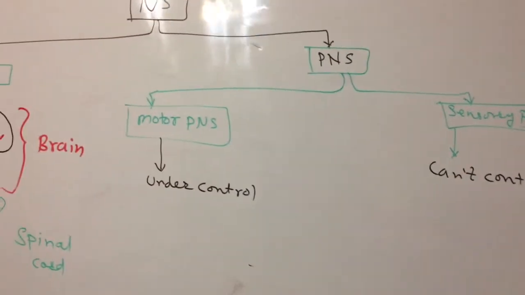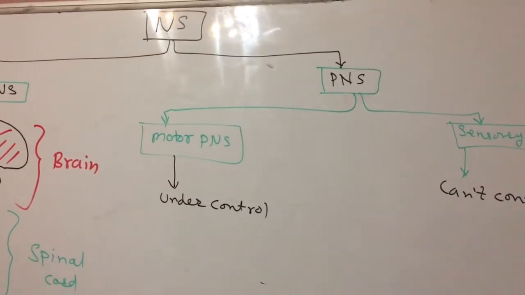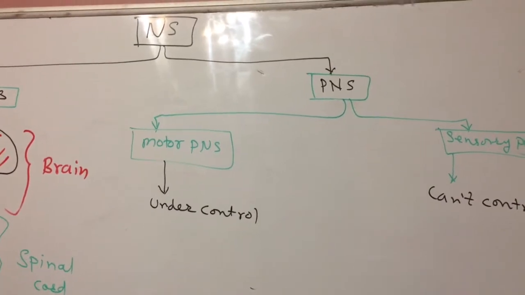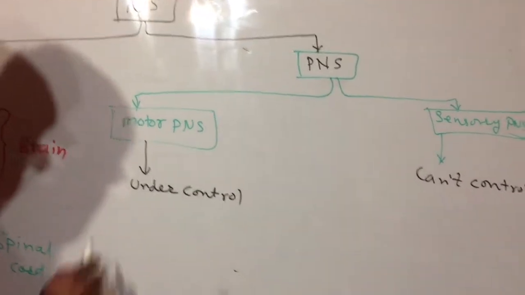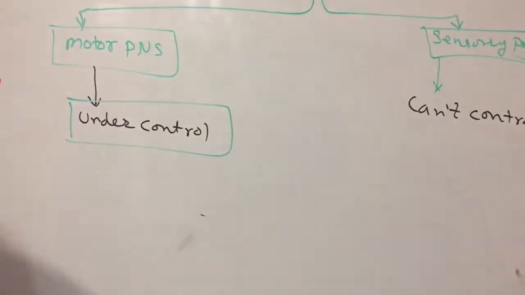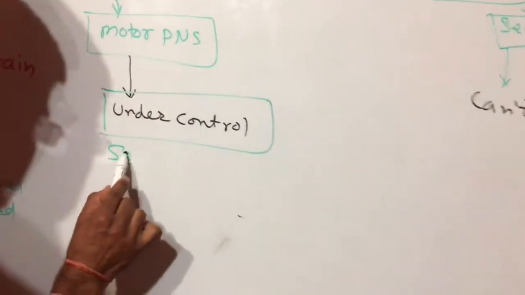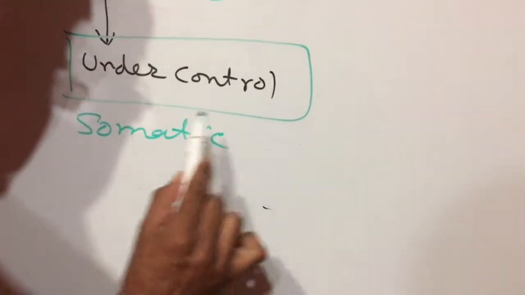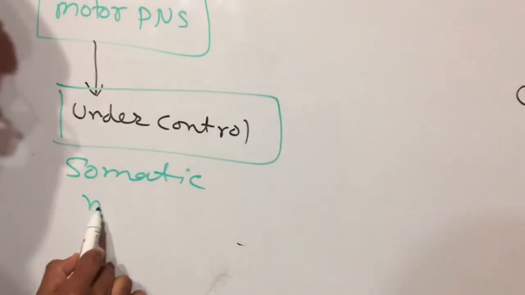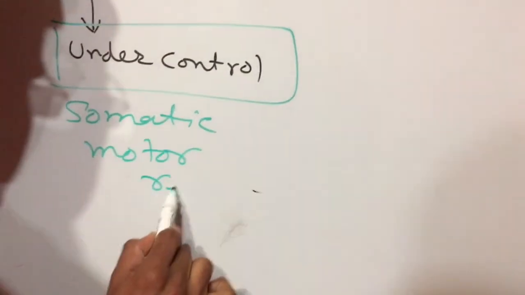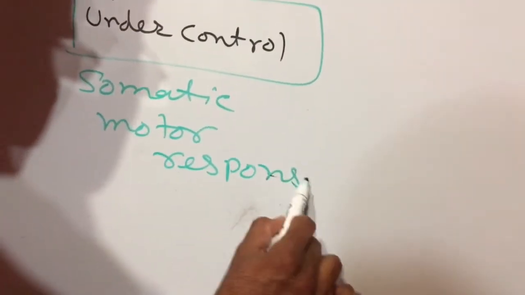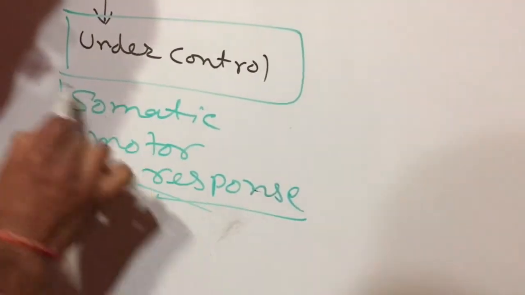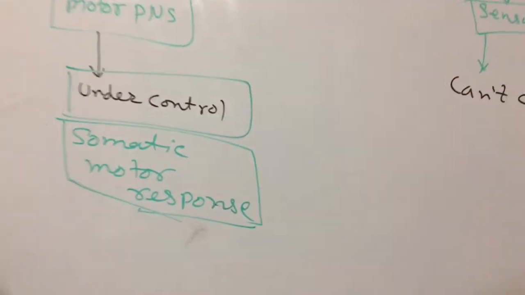There are two types of motor response. The type under control is called somatic motor response.